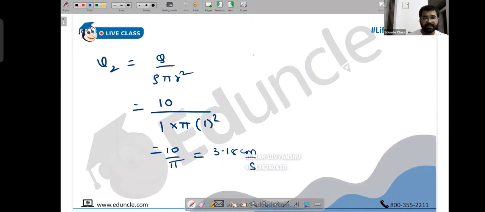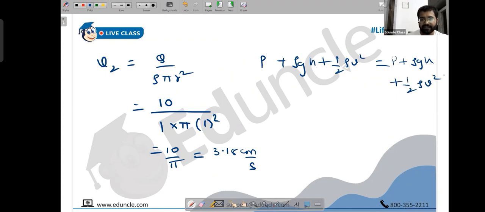Next, we can apply Bernoulli's theorem. P plus rho gh plus half rho v square of the first case should be equal to P plus rho gh plus half rho v square of the second case. Now listen, first case is P, rho gh, which is this h. Important to recall, people, this is not the depth. This is the height from the ground. Write it in a note: rho gh in Bernoulli's theorem is not depth. This is potential energy per unit volume.